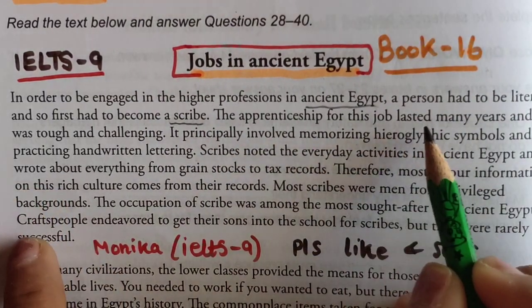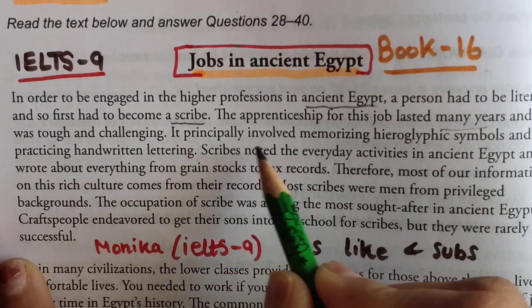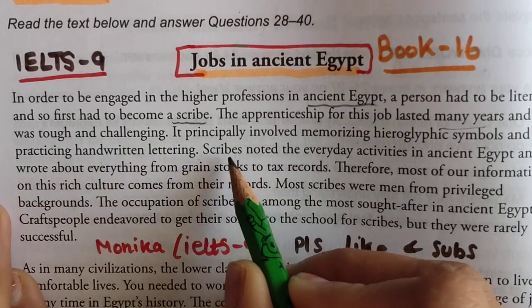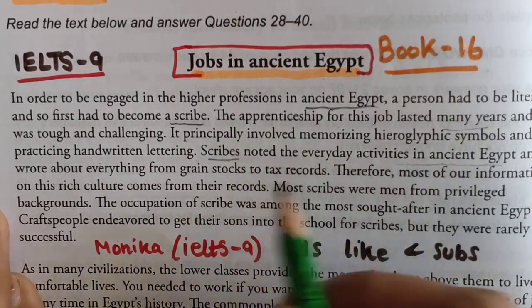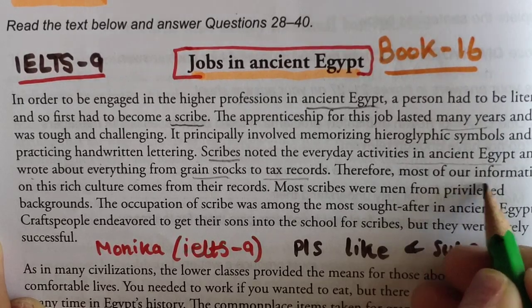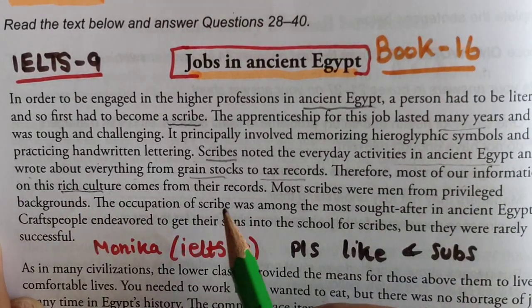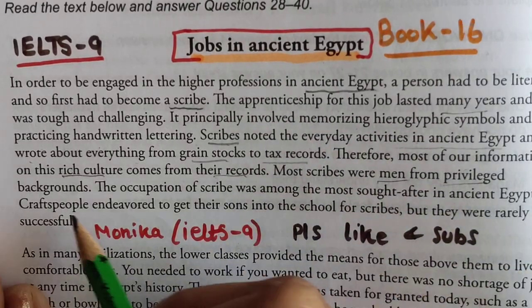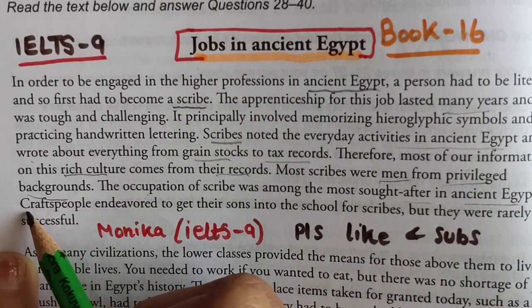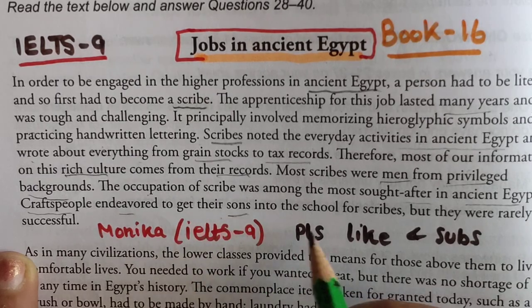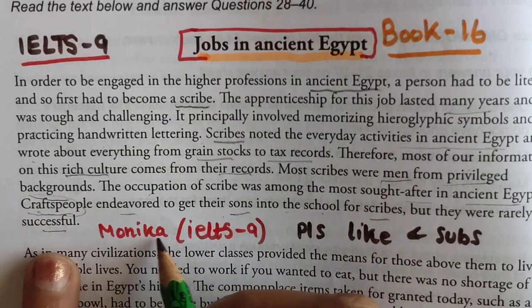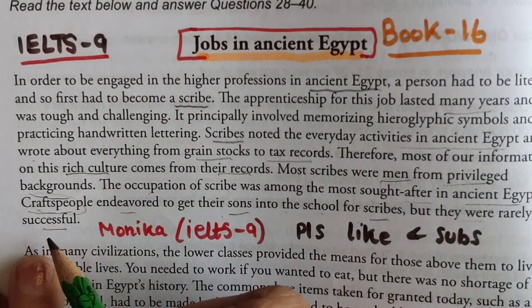The apprenticeship for this job lasted many years and was tough and challenging. It principally involved memorizing symbols and practicing handwritten lettering. Scribes noted the everyday activities in ancient Egypt, writing about everything from grains to tax records. Therefore, most of our information on this rich culture comes from their records. Most scribes were men from privileged backgrounds, meaning they were rich. The occupation of scribe was among the most sought after in ancient Egypt. Craftspeople endeavored to get their sons into the schools for scribes, but they were rarely successful.